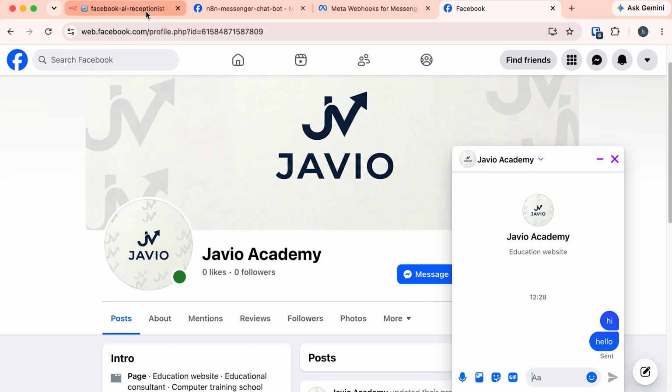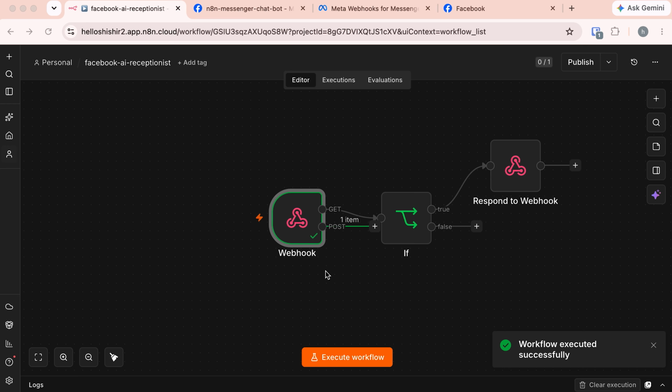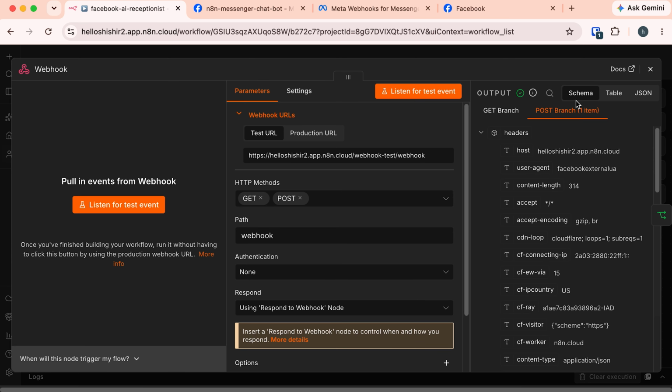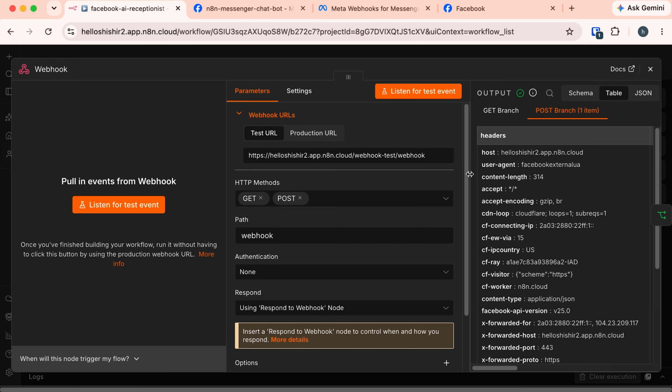And if we come back to this n8n, see, the workflow executed successfully. This webhook now turns green. That means it has received the message. If we open the webhook, and here in the output we have this POST branch, it has one item. That is the message that we have sent. Let's view it in table format. It will be better to understand.